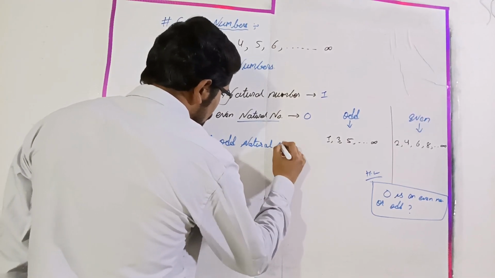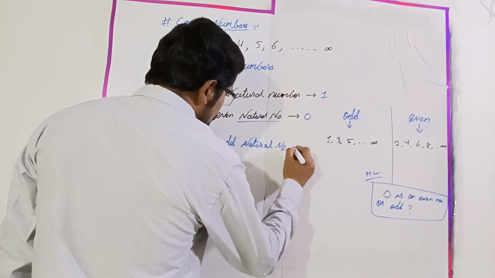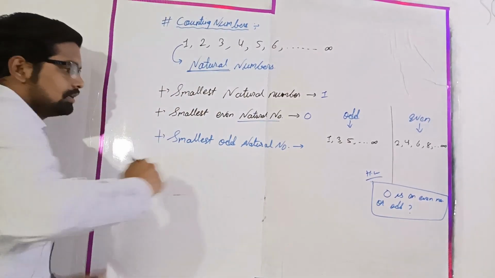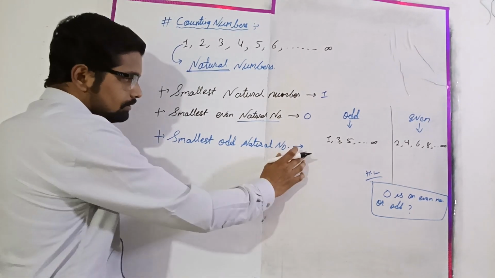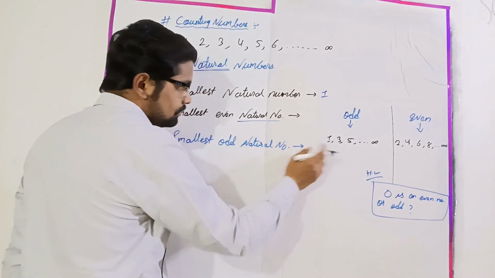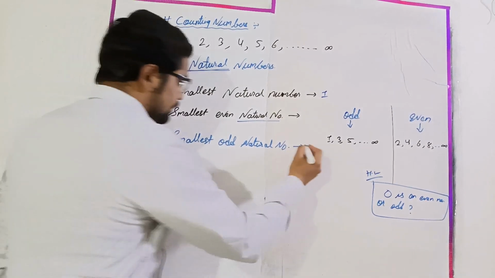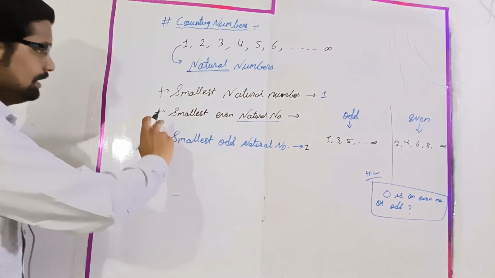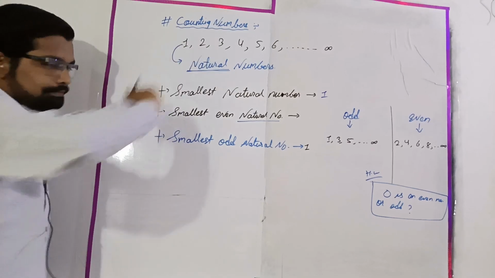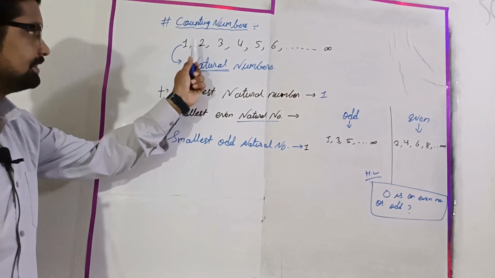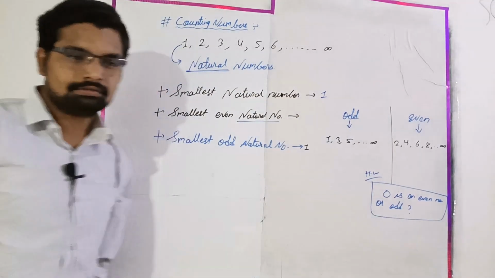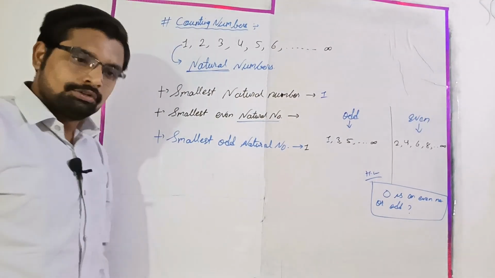So what will it be? The smallest odd natural number is 1. Very good. After this, let's see the second number. This is 2, and is this odd or even? 2 is even.